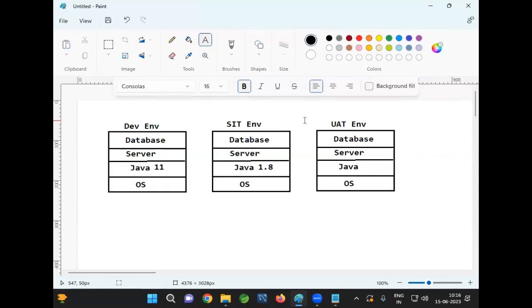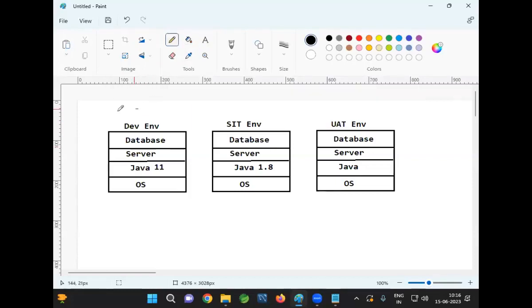That means the application which is working in the dev environment, the same application will not work in the SIT environment because of software version problem. This is a very common scenario when we are running our application in multiple environments. As a developer, we write the code, but whatever code we write, we will not directly deliver it to the client. We need to test that code, whether it is working as expected or not.